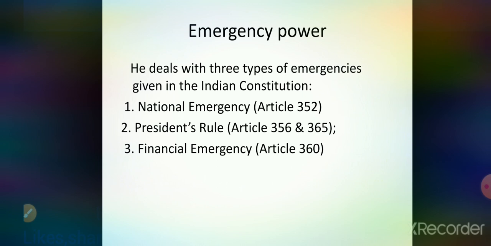And last but not the least, that is emergency power. This is very important in the Constitution, and the maker of the Constitution, Dr. B.R. Ambedkar, finds it very important. The reason is that the President is given power in three cases: national emergency under Article 352, President's rule under Article 356, and financial emergency under Article 360. Financial emergency till now has never been laid on. President's rule has been laid a number of times. And national emergency, you know itself.